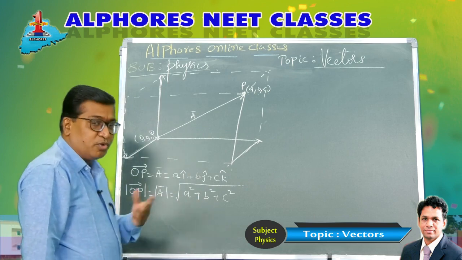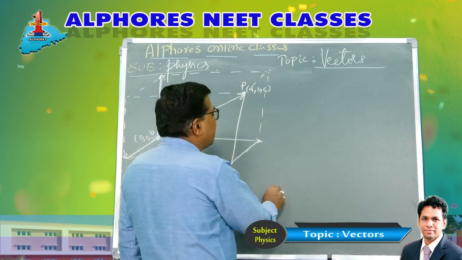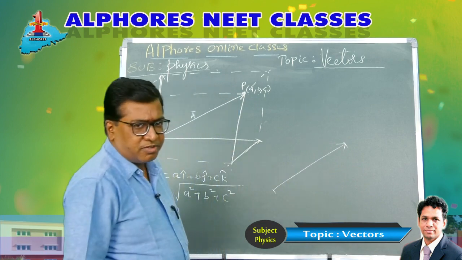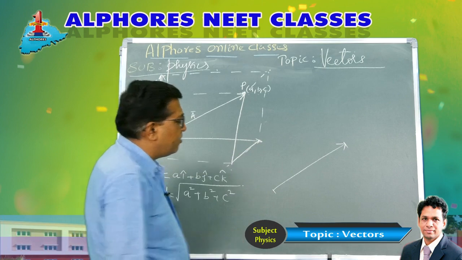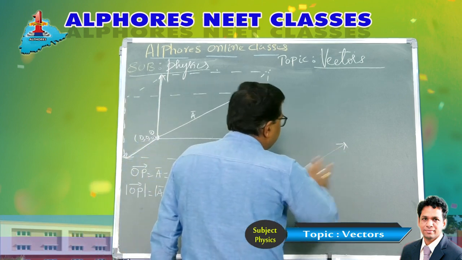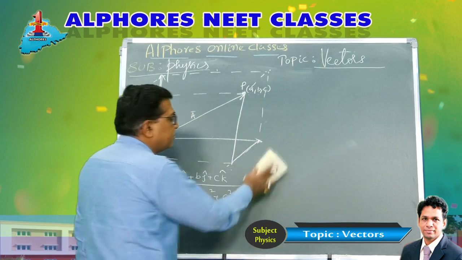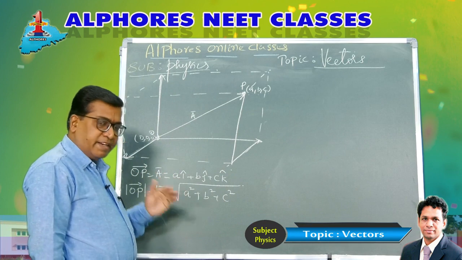The vector is represented by a line segment with an arrowhead. The length of the line segment gives you the magnitude of the vector. So the length of this diagonal gives the magnitude. The arrow represents the direction. We will even find the direction of the vector also. So this is the magnitude of the vector. So first the coordinates, the position vector, the magnitude.